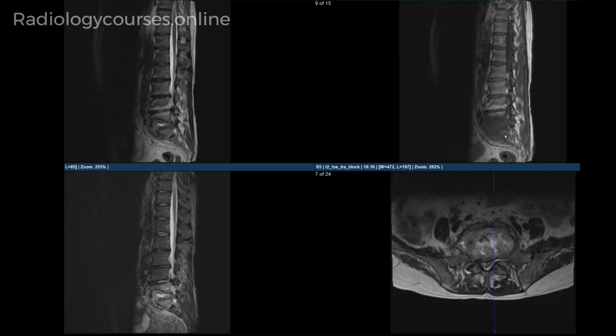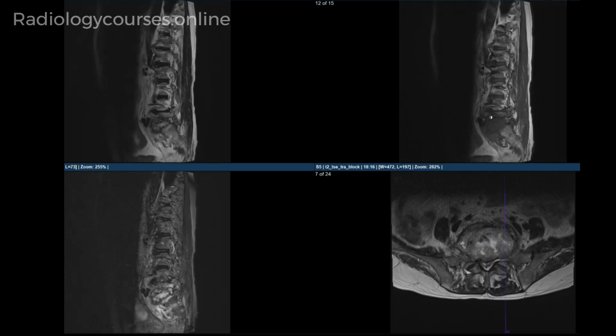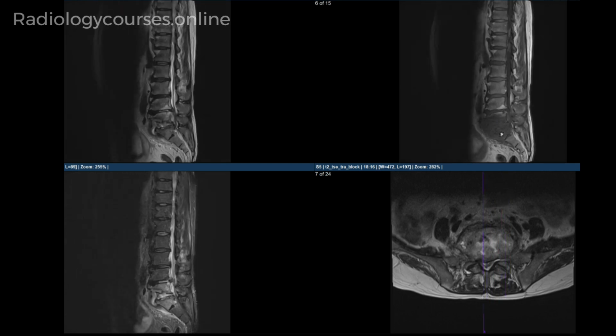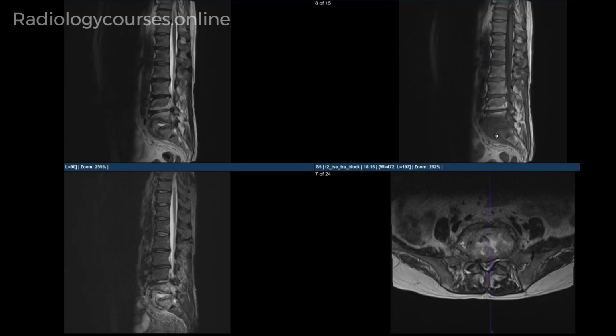There is prevertebral soft tissue abnormality and also there is some epidural abnormality. The destructive abnormal signal is extending into the pedicles bilaterally at both L5 and S1. The prevertebral swelling is extending beyond the vertebral margins.